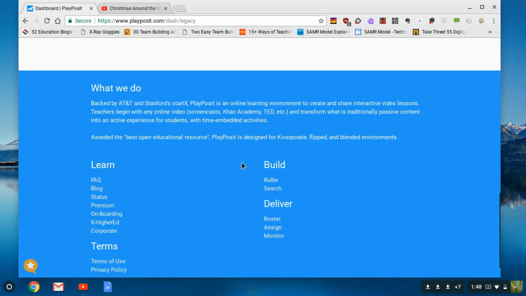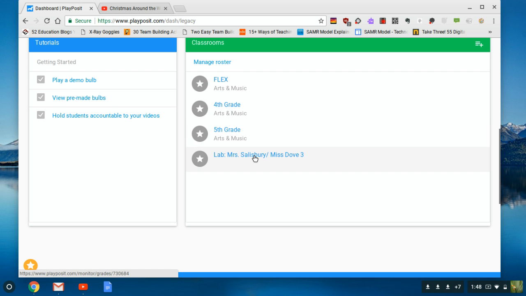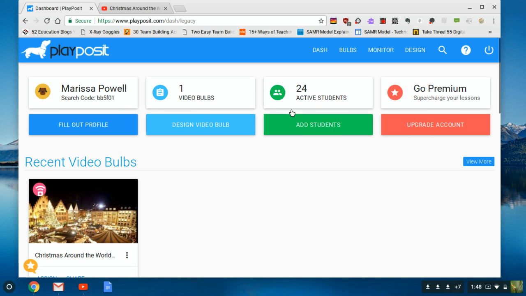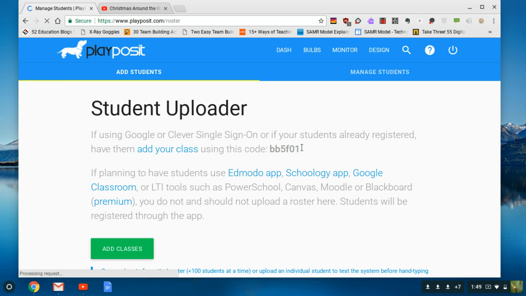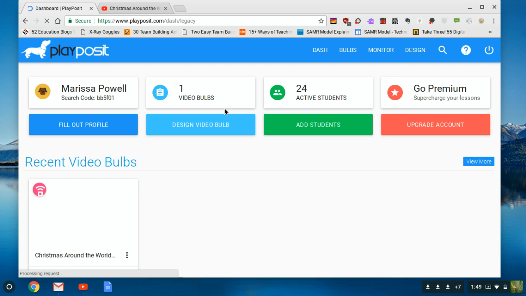So down here you can see my classes. This is the only one that's synced from my class, so that's where those 24 students come from. You can also have students add themselves in manually if you don't use Google Classroom by going to that code, which is right here. Or if we go back into our dashboard, it's on your first page as well.